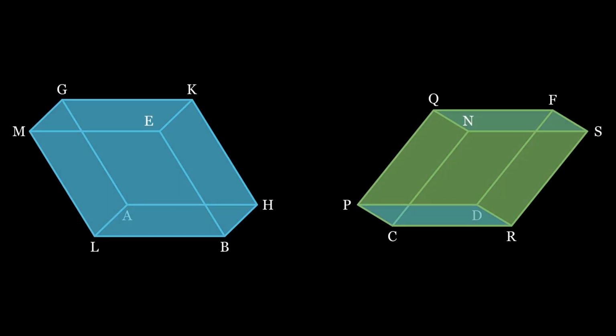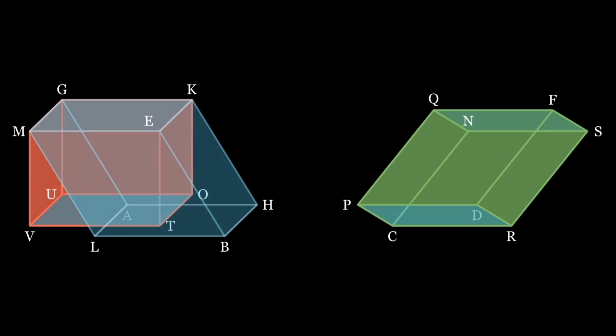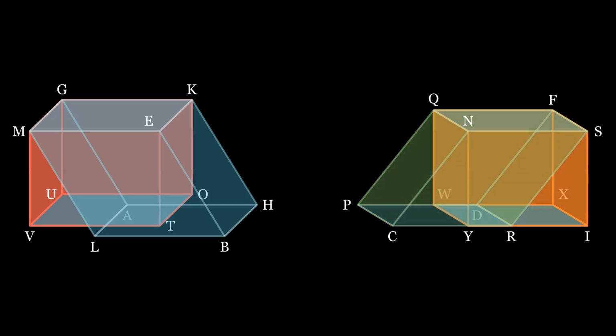Let's now look at these two parallelepipeds. The parallelogram GE is equal to parallelogram QS, and the heights are the same. From the parallelogram GE, take all four of its corners and drop perpendiculars to make a parallelepiped of the same height as its parallelepiped. Do the same for parallelogram QS. We just showed in this proposition that parallelepipeds of equal bases and height with perpendicular edges are equal, so parallelepiped